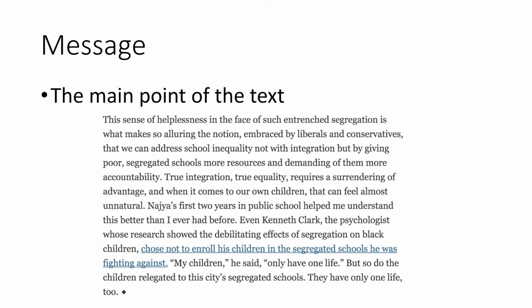Lastly, as part of our triangle, we want to look at the message of the text. And this is probably the part of the triangle you're most familiar with because it's what we focus on often in English classes. And it's often the focus of literary analysis, is looking at the message. What is the text saying about something? I picked out this paragraph at the end of Hannah Jones's article as one of the messages of her text. Of course, we could have an argument about what is the key message, but I think this one is a good paragraph that gives a good idea of what she is saying in this text.